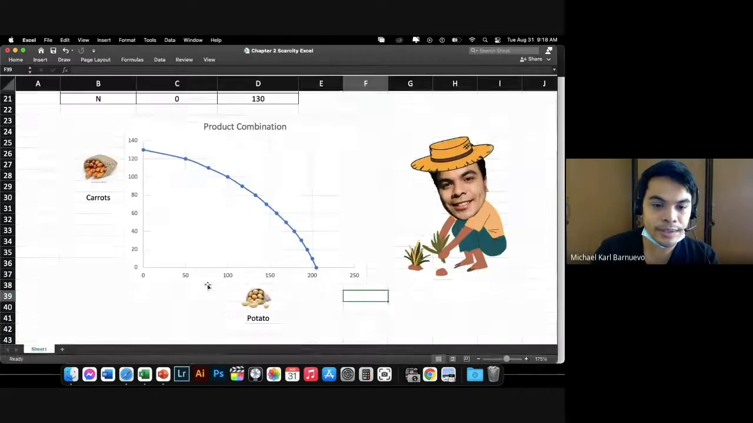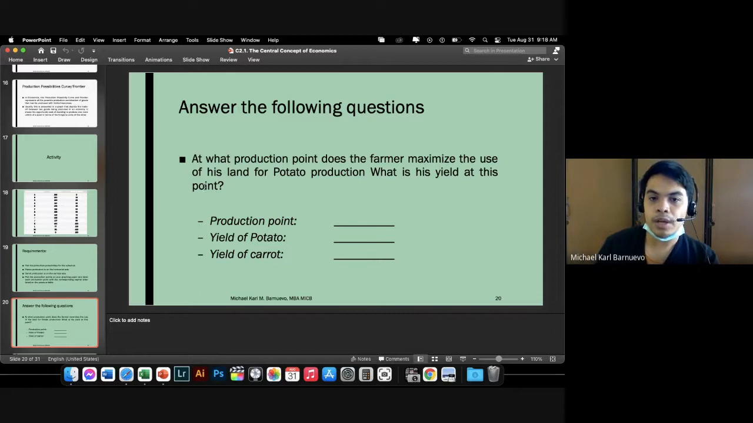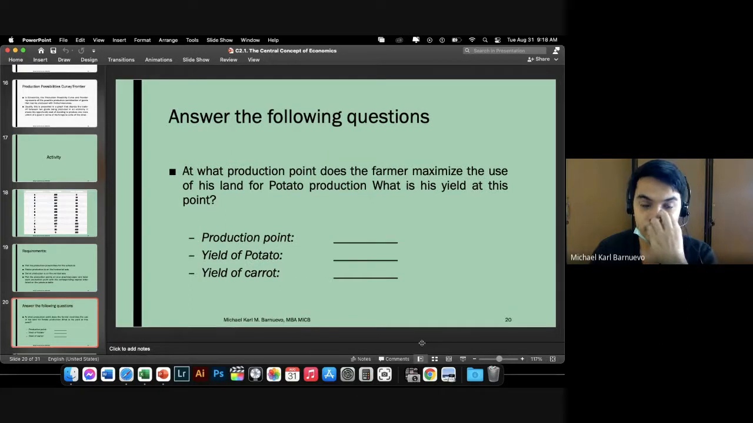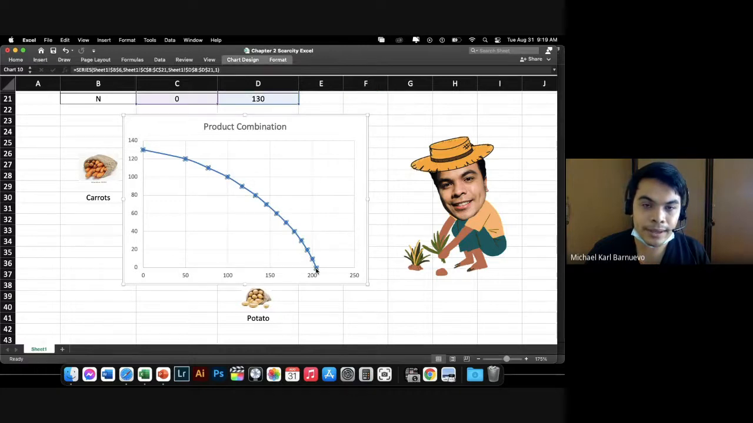Okay, so let's try to answer these questions. First question: at what production point does the farmer maximize the use of his land in the production of potato? And what is the yield at this point? Let's say that the demand is on potato, not much for carrots. So, what is the combination? Simply, we go for the highest possible production of potato, which is 205. Which is combination A.